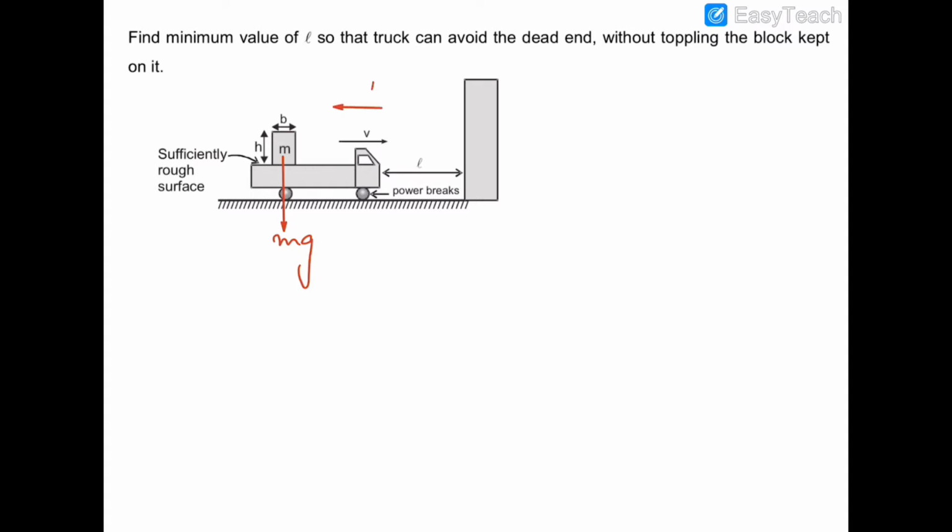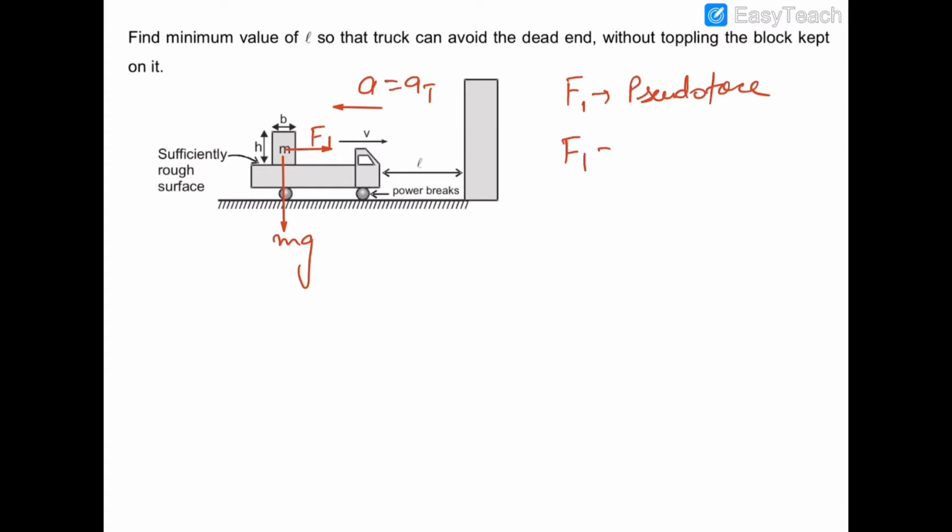So the pseudo force which is acting on this block would be in the forward direction, and the pseudo force would be acting at the center of mass of the block. So this is the pseudo force F1. So I am writing that F1 is pseudo force.